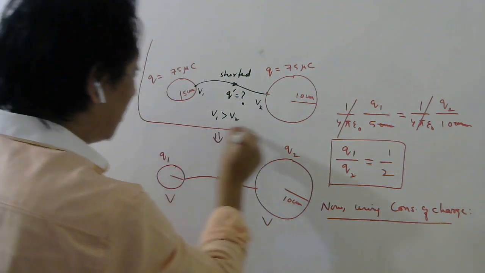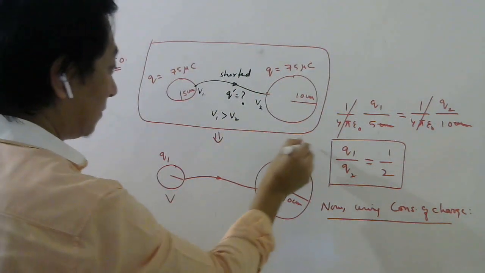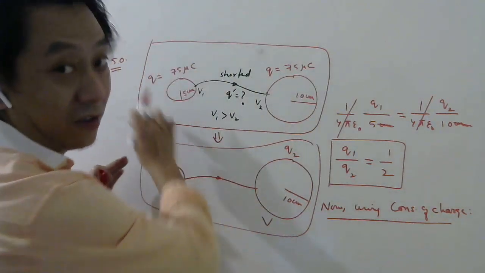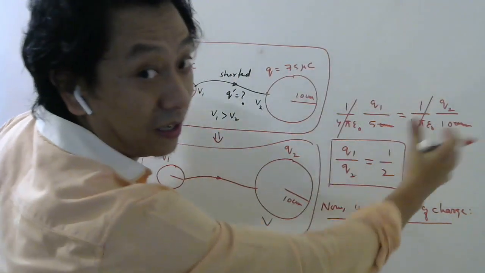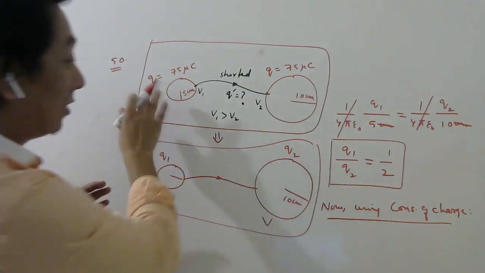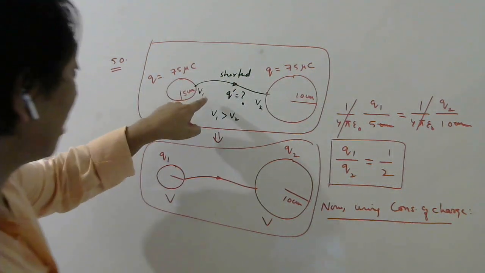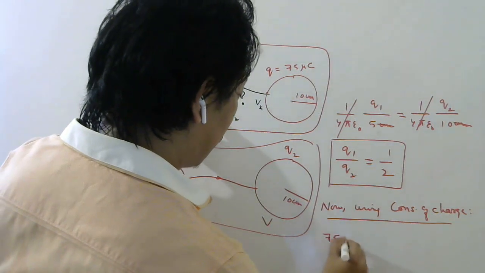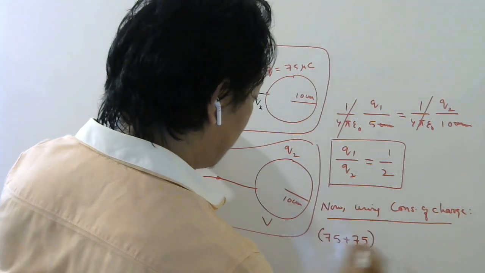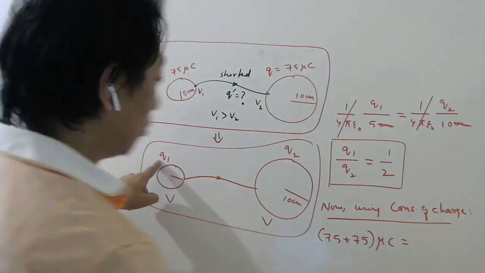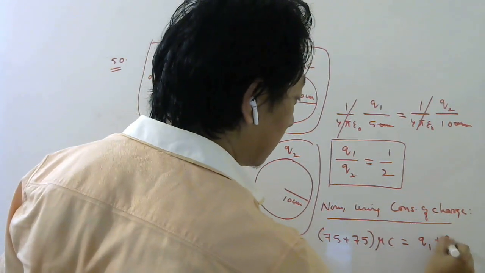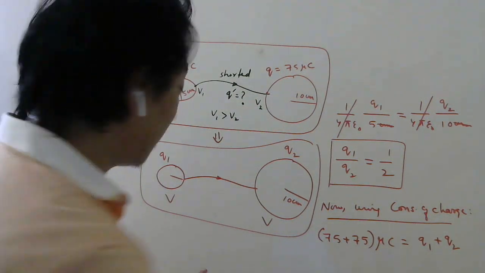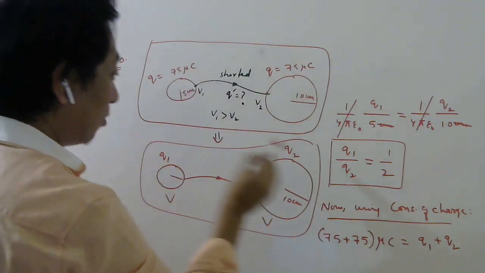But if you take both as system, then you can see this system is isolated. There are no outside bodies interacting with these two bodies. They are only interacting. So total charge of this should be equal to this. So what is the total charge of this? 75 plus 75 microcoulomb. That should be equal to q1 plus q2. Correct? Yes or no, students? Everybody understood, right? The total charge of this should be equal to total charge of this.